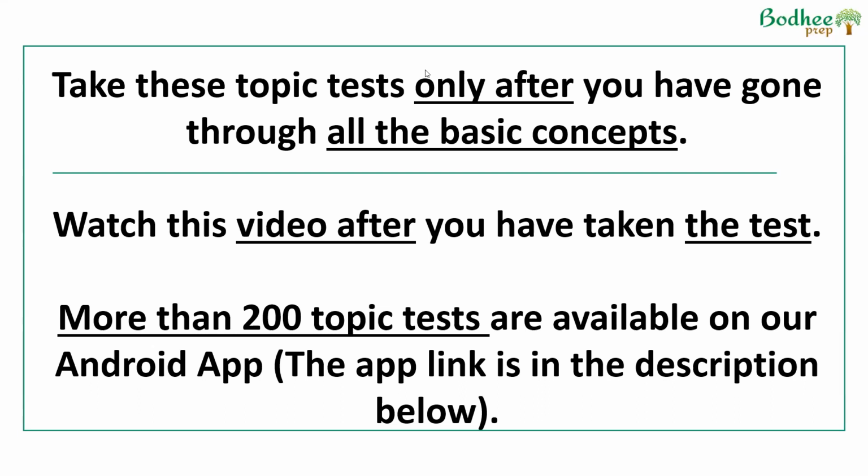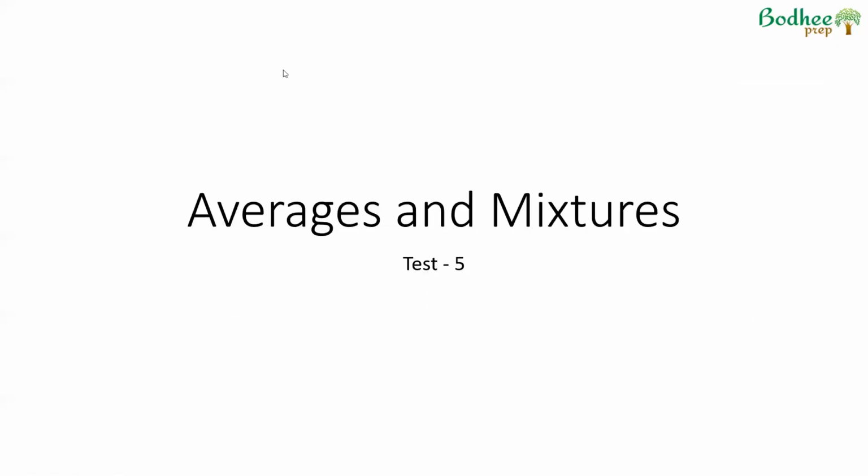Right now, this video is about the test on averages and mixtures. Test number 5 is mentioned in the app. So we'll just go through the questions one by one, and then look at the questions that should have been attempted.